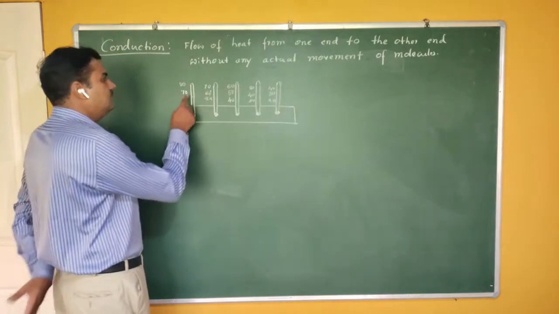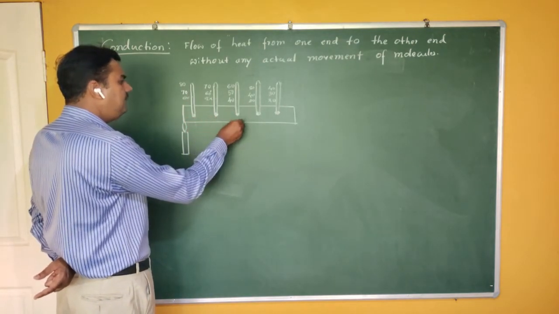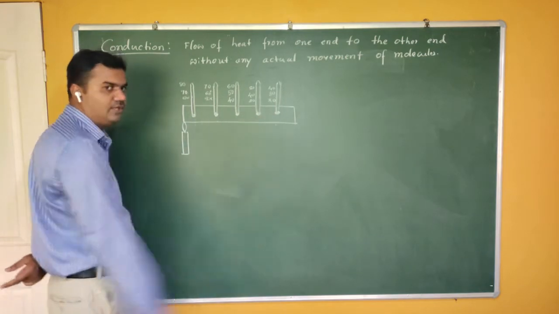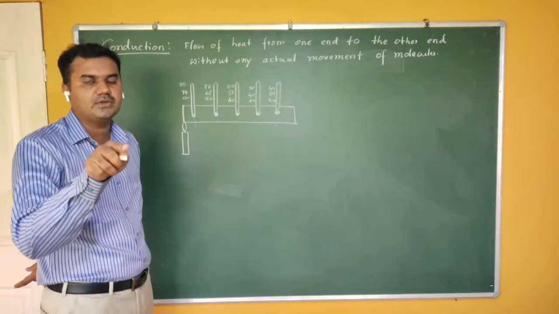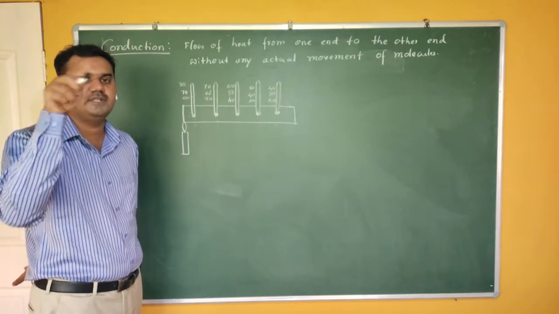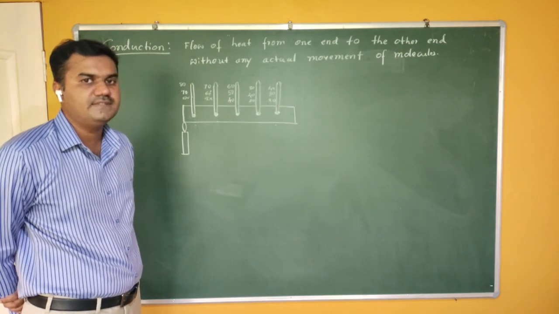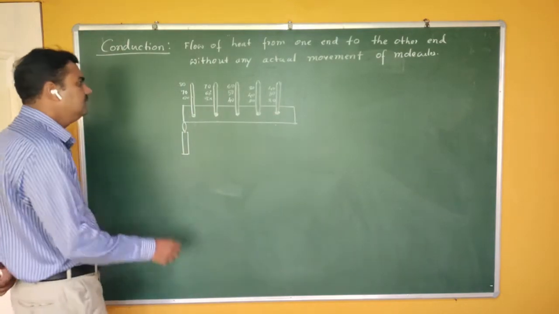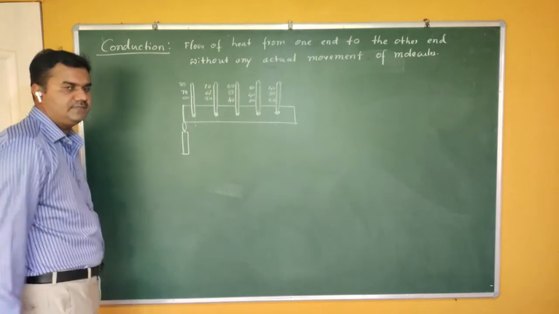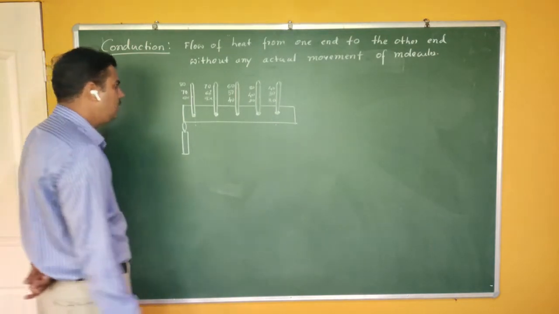Now see here, why is it called variable state? As you can see, at each point on the metallic rod the temperature is increasing. It is not constant. The temperature goes on increasing, therefore it is varying. We call this state the variable state. After some time, 5 or 10 minutes, it depends on the nature of the material and the supply of heat.